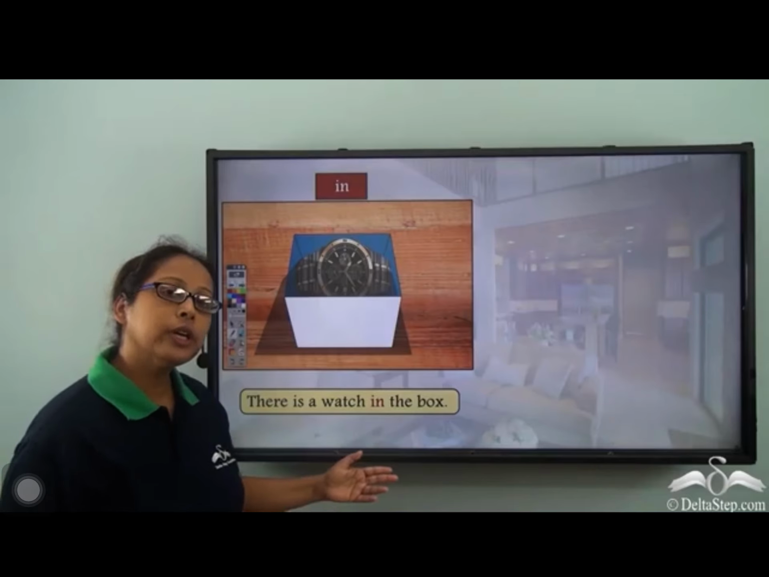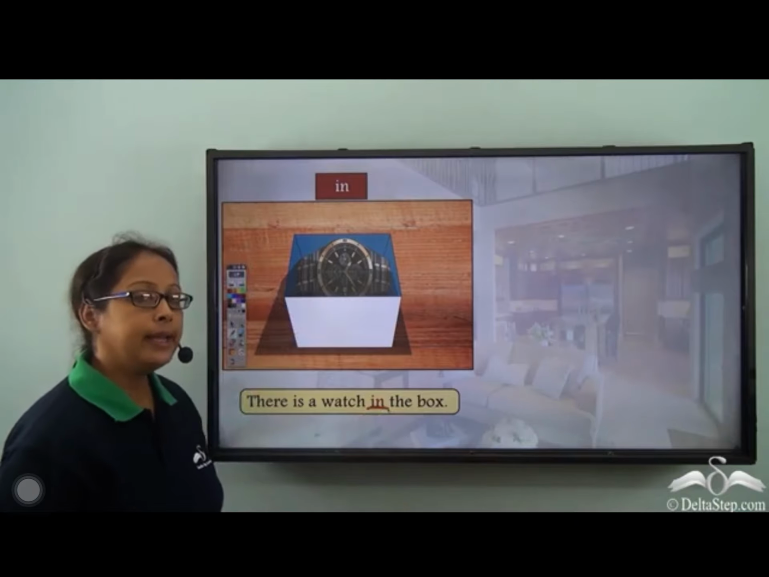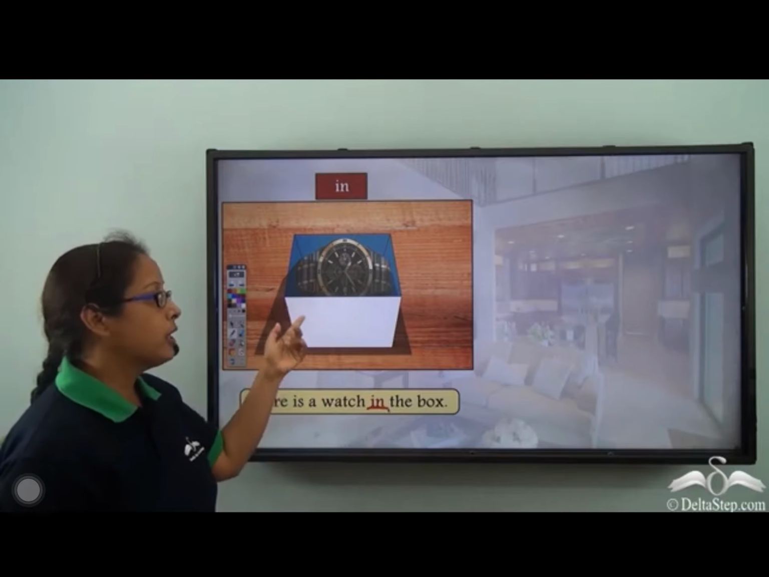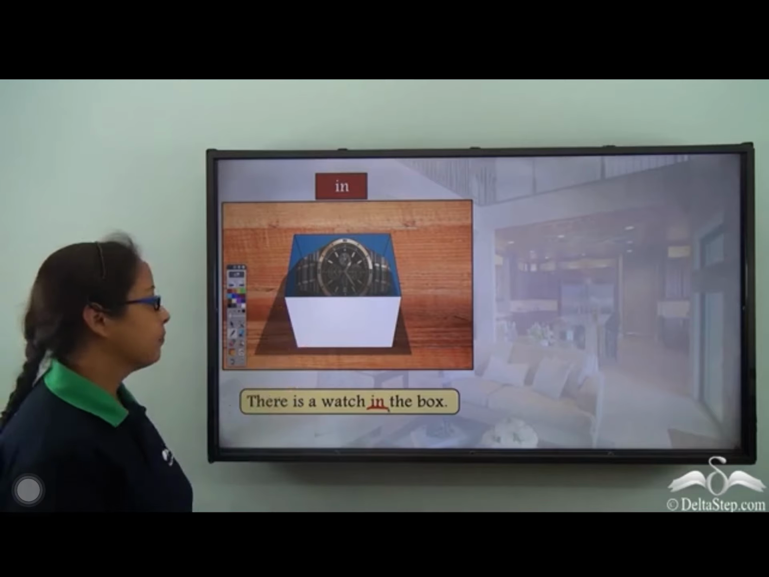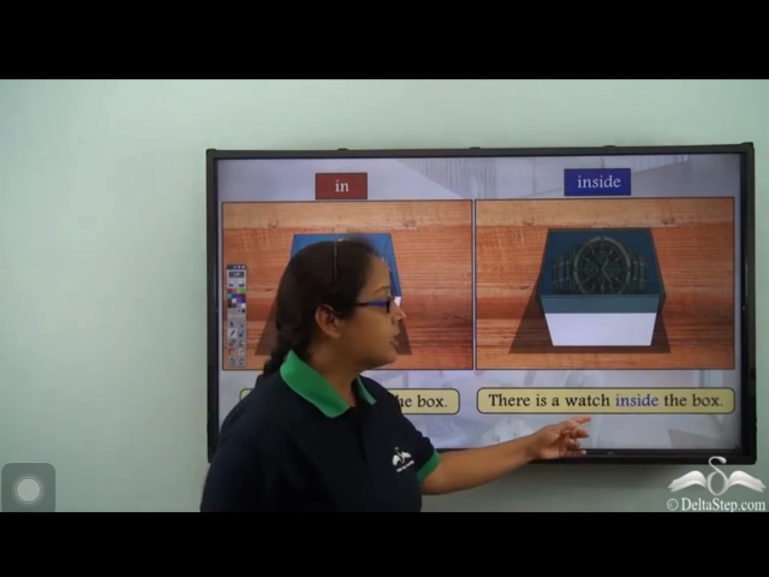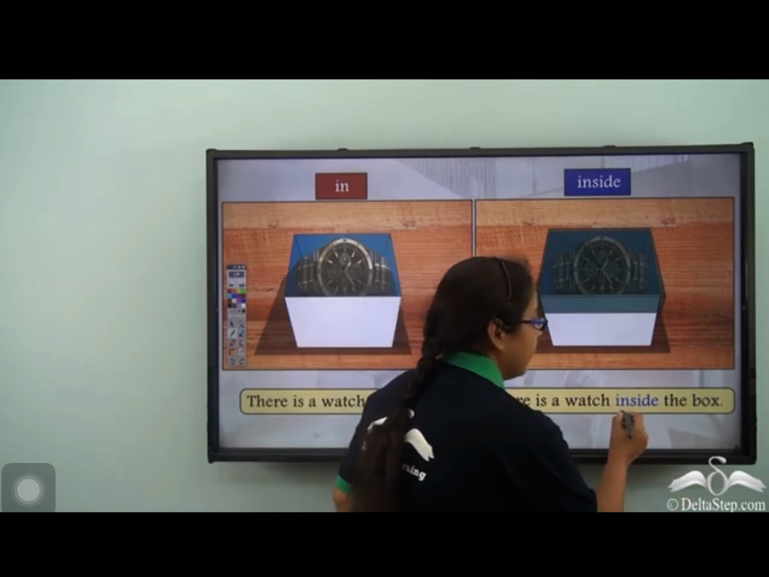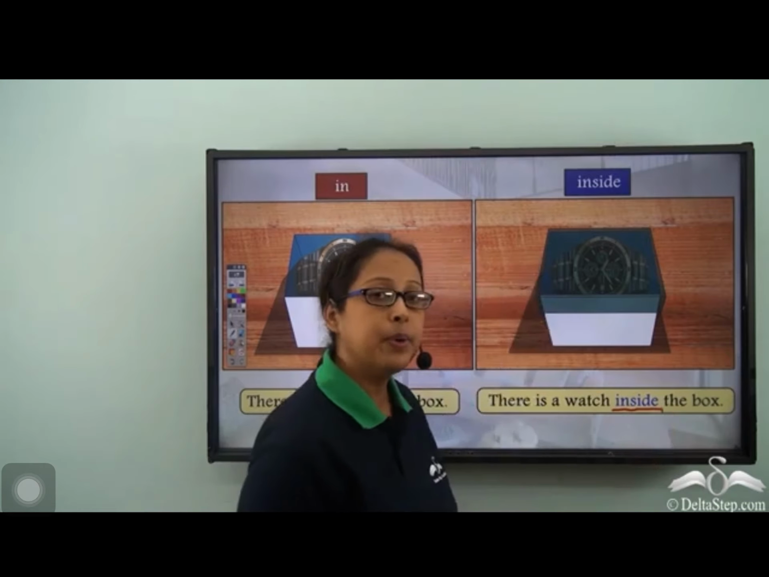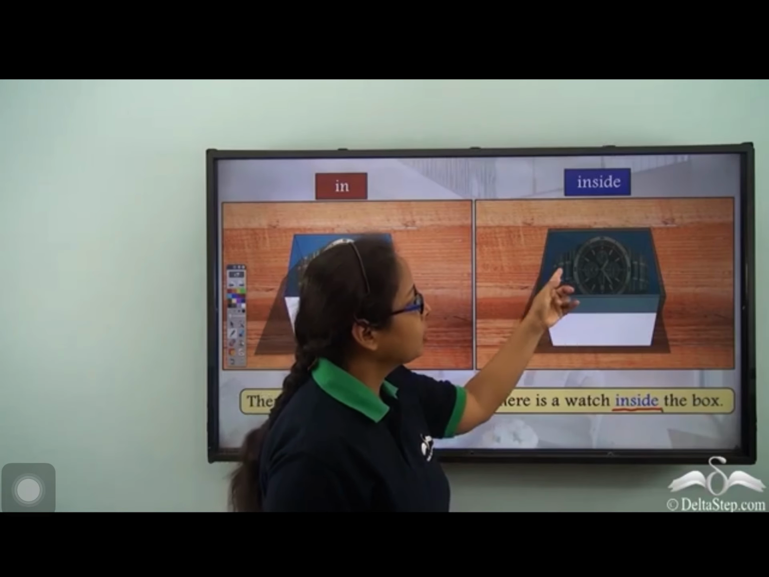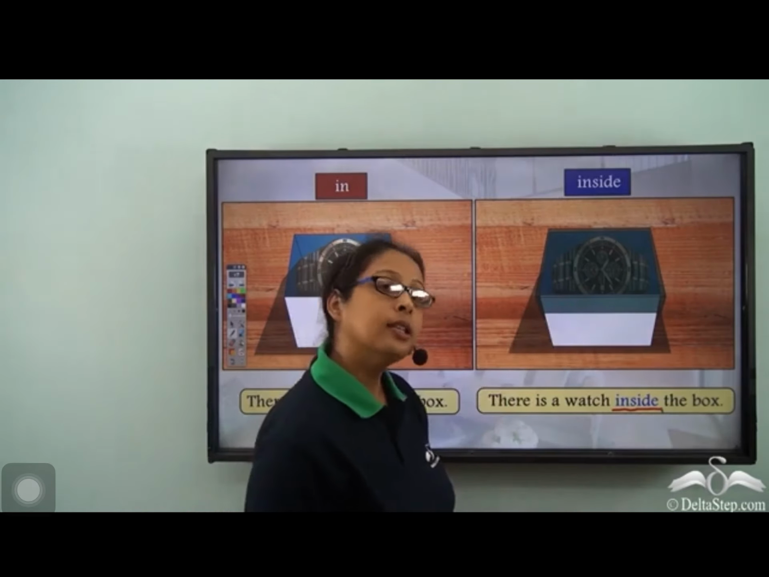There is a watch in the box. So, in is the preposition over here. And when we say in the box, we can see in the picture that the watch is within the box. Now let's check another example. There is a watch inside the box. Where is the watch? It is inside the box. So inside is the preposition in this sentence, and we can see in this picture that the watch is completely enclosed within the box.